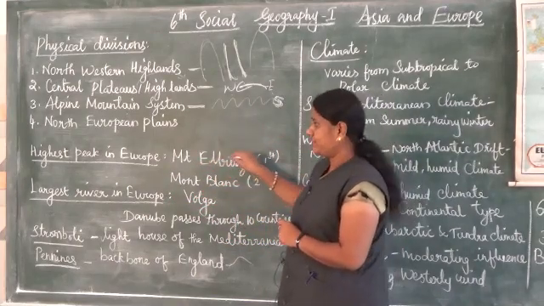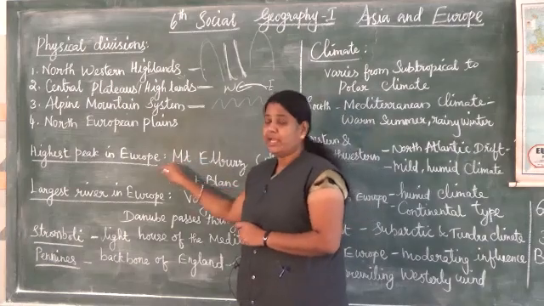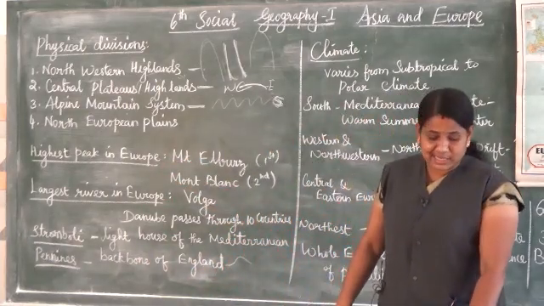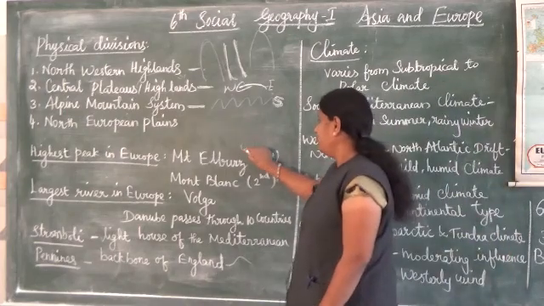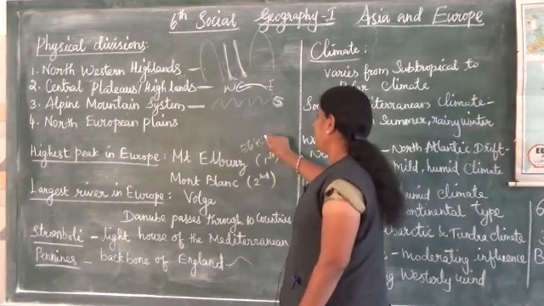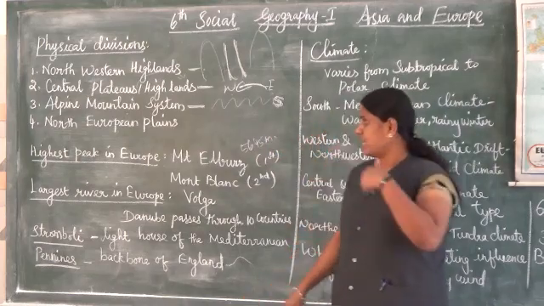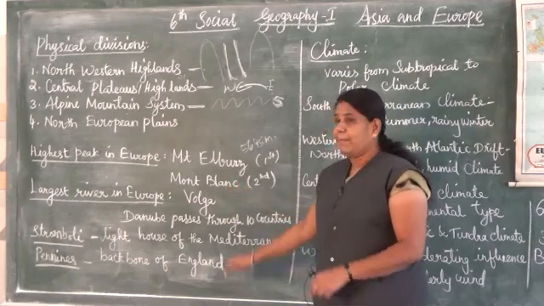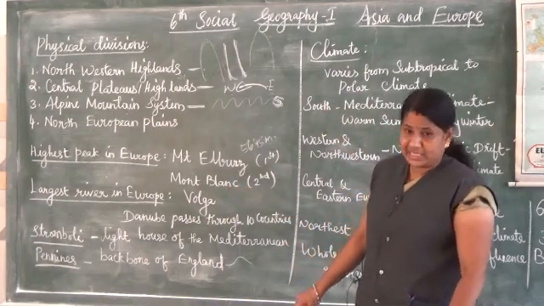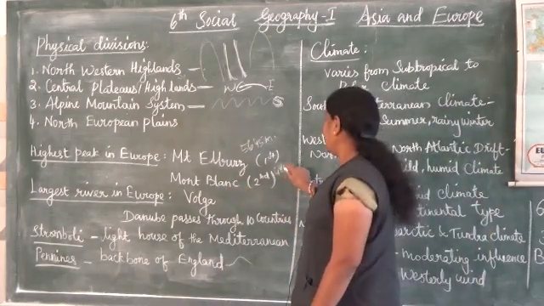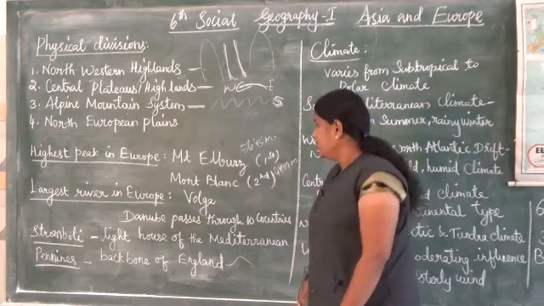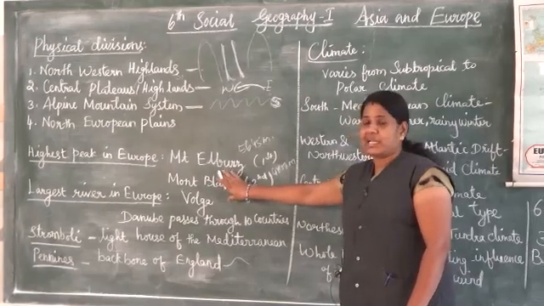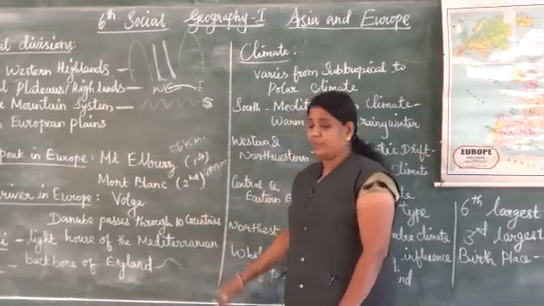Mount Elbrus is the first highest peak in Europe. Its height is 5,645 meters. The second highest peak is Mont Blanc, with a height of 4,807 meters. Mont Blanc is the second highest peak in Europe.